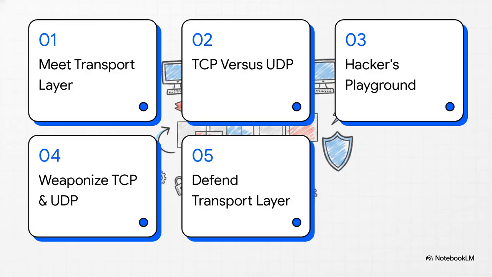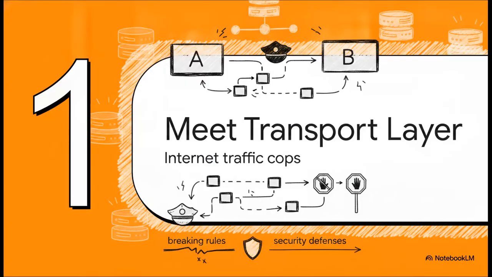Okay, let's dive into this. First, we'll meet the transport layer. Then, we'll look at TCP versus UDP, explore the hacker's playground, see how they weaponize TCP and UDP, and finally, how we defend the transport layer. Starting off with Section 1, meet the transport layer, the traffic cops of the internet.